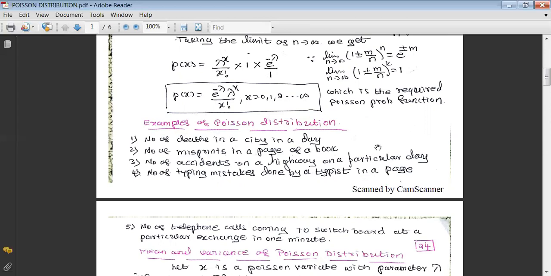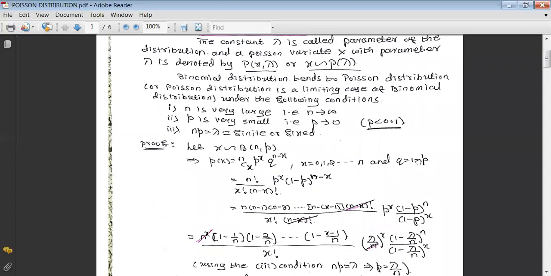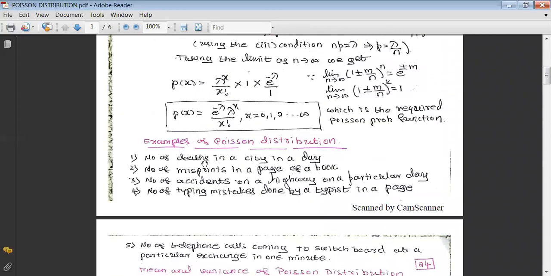Then probability of death on that day is given by 50 by lakhs together. It seems to be a very small quantity. That's why probability of death on that day becomes small. That is, n is large, p is small. Definitely we can confirm these two conditions. That's why this will be an example of Poisson distribution.